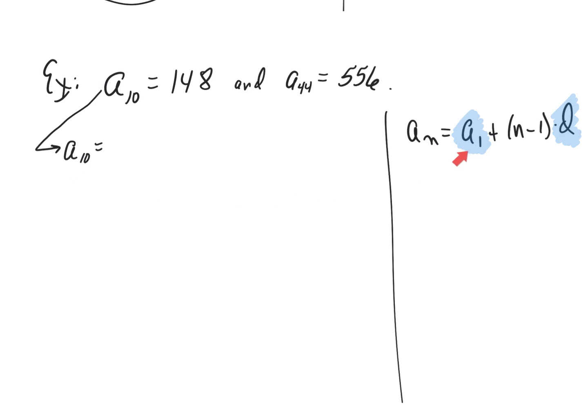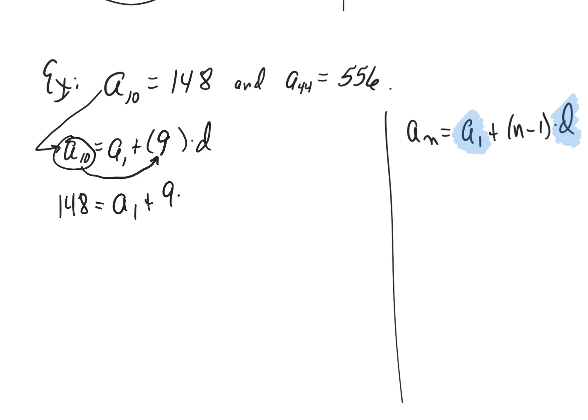What's it going to be equal to? A1 plus n minus 1 times d. So here we go. What's it going to be equal to? A1, which we do not know, plus n minus 1, which we do know, because we're looking at the 10th term. The number in the parentheses is always 1 smaller, so 9, multiplied by d, which we do not know. And like the previous problem, now I can actually replace a sub 10 with what it's equal to, which is 148. So our equation then becomes 148 equals a1 plus 9d. All right, can you guys solve that?